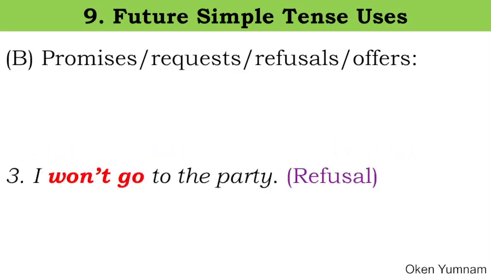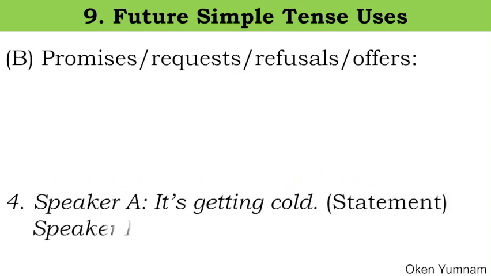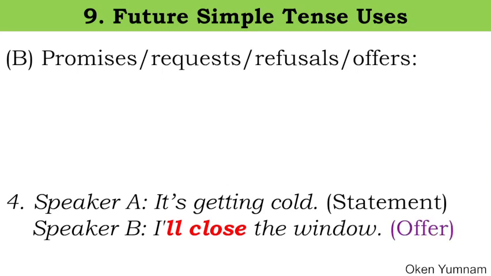I won't go to the party. Won't means will not. This is a refusal, a negative sentence. If speaker A says it's getting cold, and the reply comes, I'll close the window, it means I'm offering to do the action of closing the window. So we use future simple tense here.